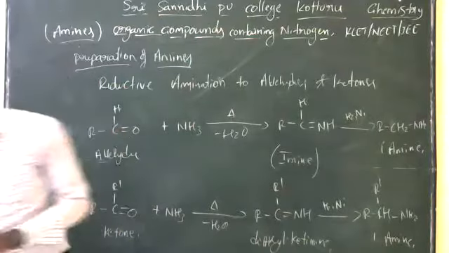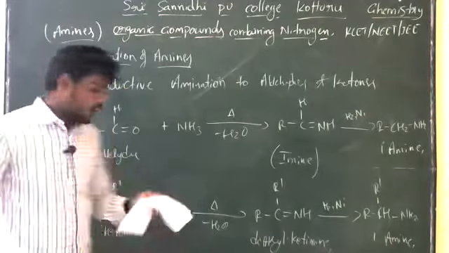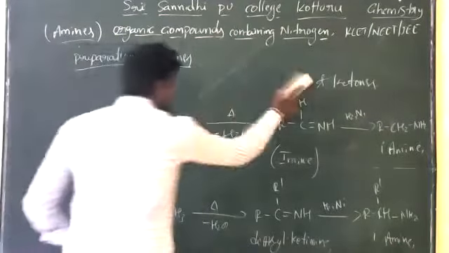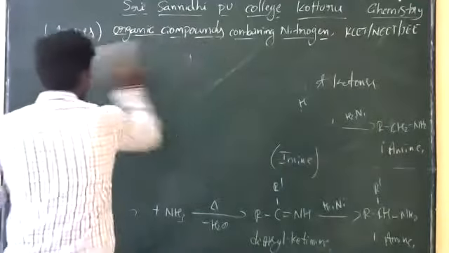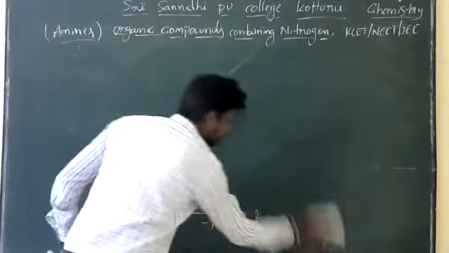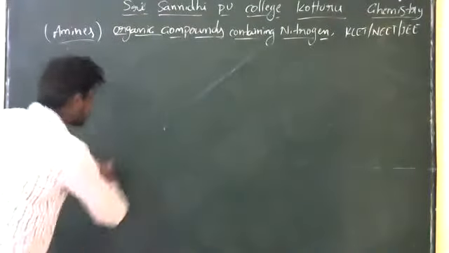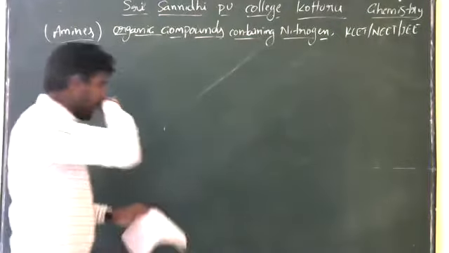And also the next one is how can we produce the amines with the use of the carboxylic group? That one we can call it as Schmidt reaction. So here it produces the amines using the carboxylic acid.